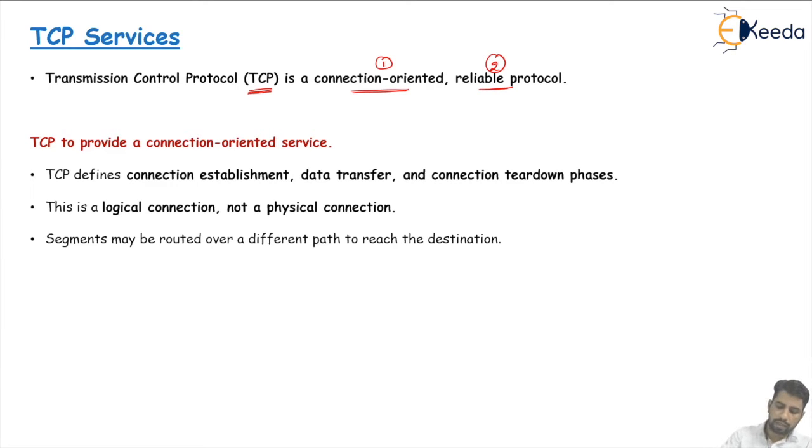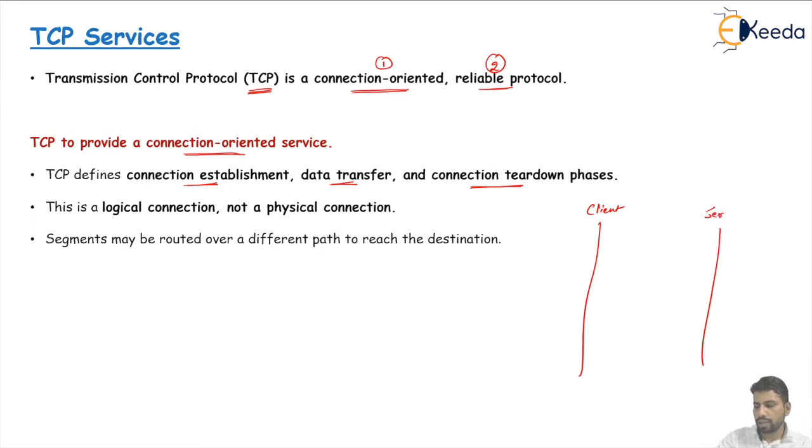First, when we say connection oriented, TCP provides connection oriented service, meaning some type of connection exists between the host machines, or the source and destination machines. Connection oriented means we need to establish the connection, then data transfer takes place, and then the connection tear down phase takes place. Between the client and server, first the connection establishment will take place,